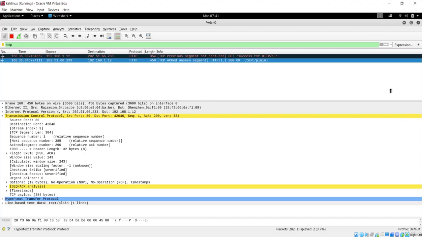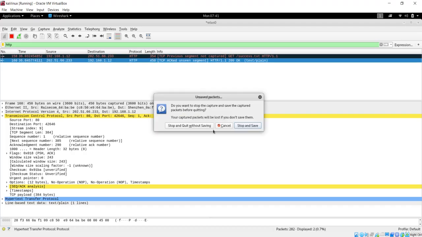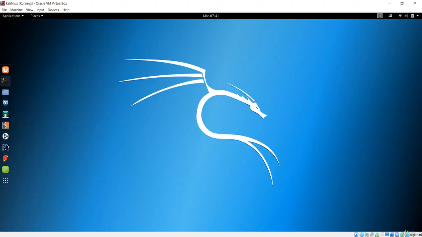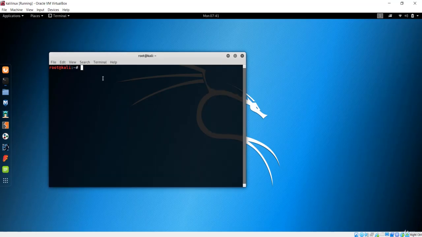Now let's see how Wireshark and man in the middle work together. First of all, let me close Wireshark for now and open our terminal. By now you should know how to use the man in the middle framework, and the command is very easy. All you need to do is put a gateway, and the gateway is 192.168.1.1. It is for my WLAN 0 interface.